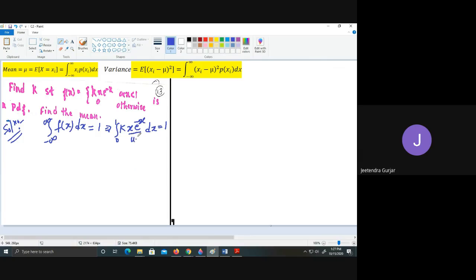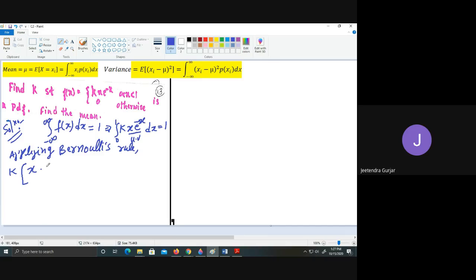here it is the integration of u into v. I think you have studied this previously, applying Bernoulli's rule. What does it say? Integration of u into v. So k is a constant, I will keep k outside. Okay. So what do we have here? I will keep x as it is, and integrate e raised to minus x.